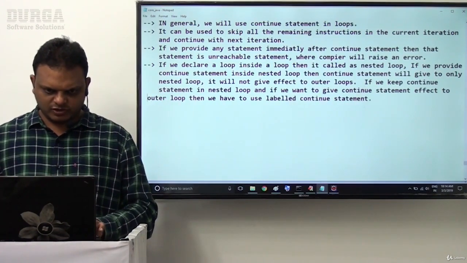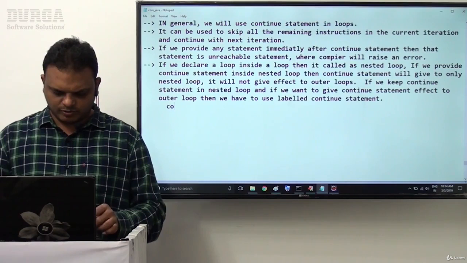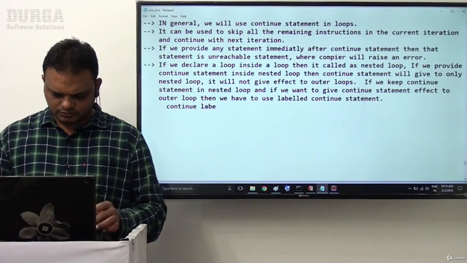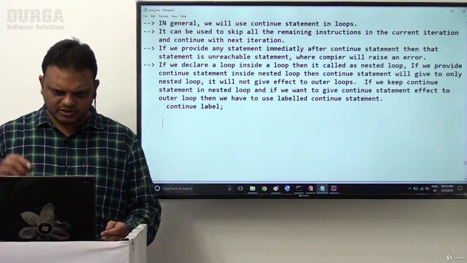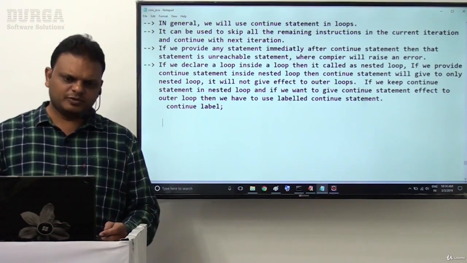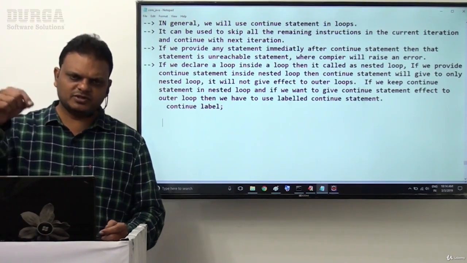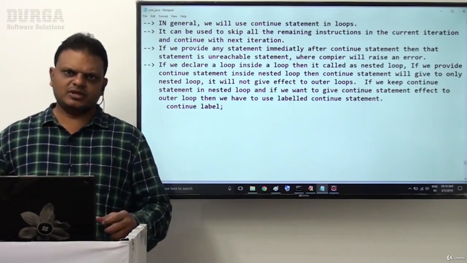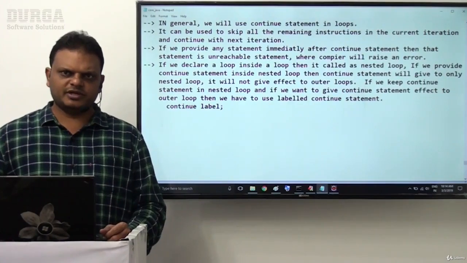Now here what we have to do? We have to provide continue and the label, semicolon, and we have to provide the same label to the particular for loop. Continue, label, and the same label to the respective for loop. So this is exactly the meaning of the continue statement clearly.